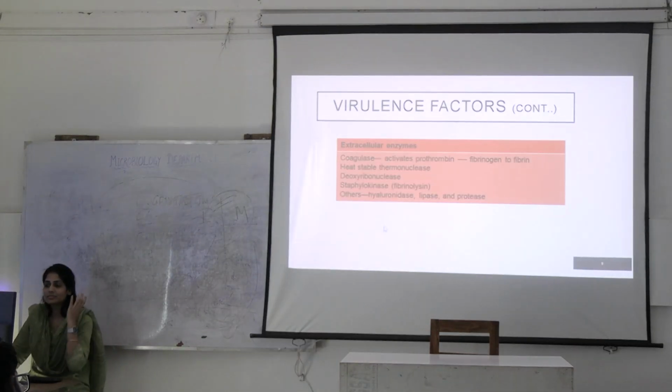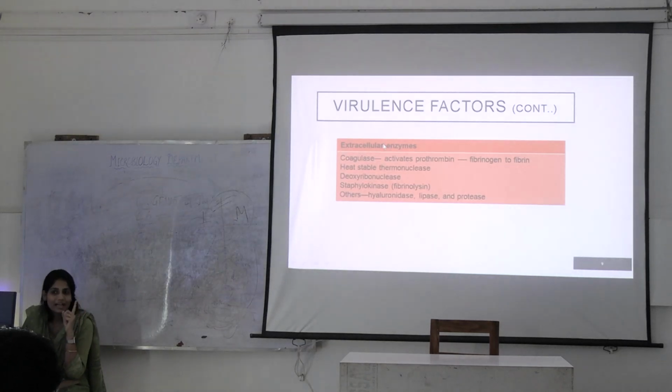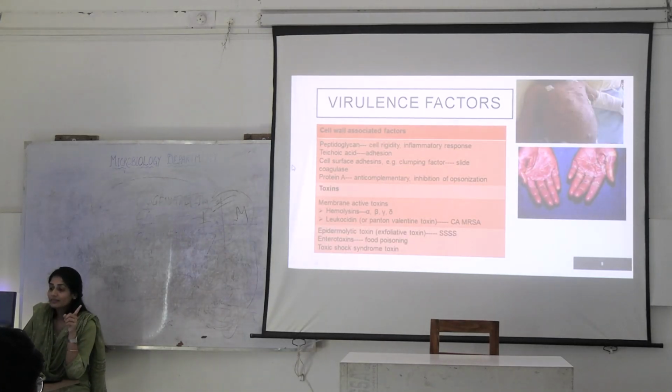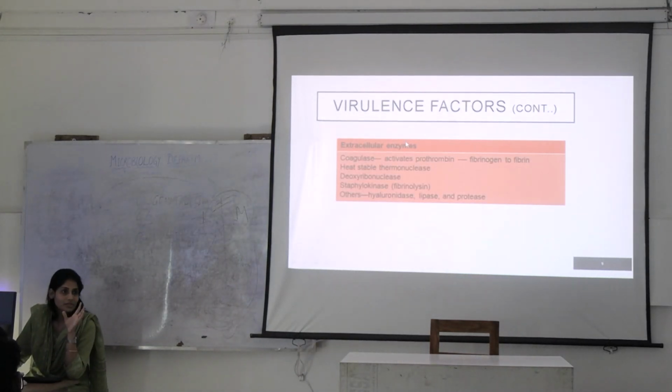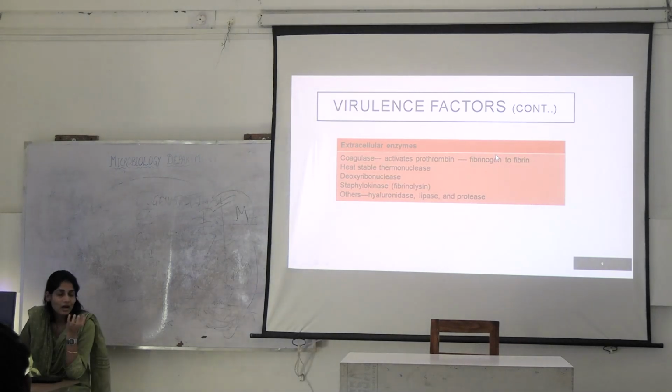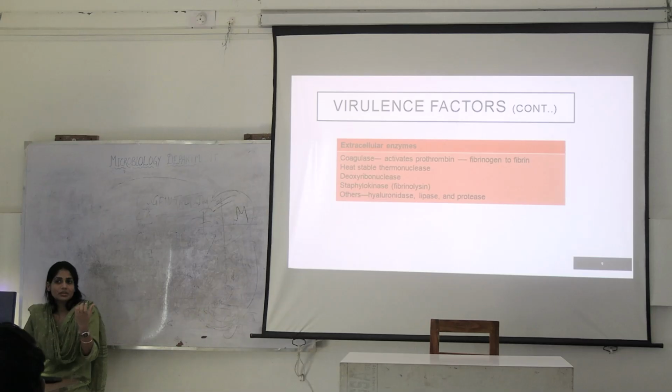Then there are certain enzymes. What are these enzymes? In slide agglutination test, what was released? Cell surface adhesions. These clumping factors were responsible for the case of slide coagulase test. In case of tube coagulase, which is the actual coagulase test, what can you see? This coagulase enzyme is doing its work. It is activating prothrombin, which is helping fibrinogen to convert into fibrin. So clumping is happening. How do you check coagulase? When you tilt the tube, the material will not flow. It means the clot has formed, right?